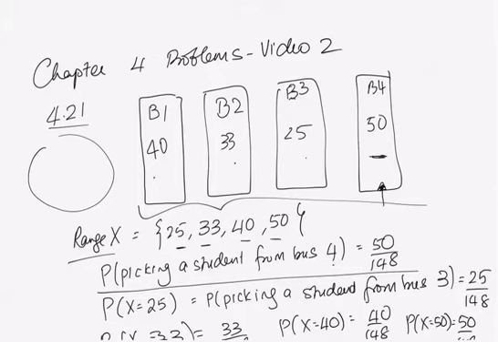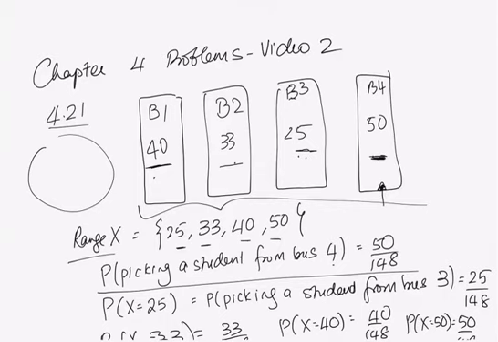So since these larger numbers have more weight probabilistically and these smaller ones have less weight, the weight is just proportional to the value, it seems like intuitively it must be that the expected value of x should be higher, because with y, they all carry equal weight of a quarter. With x, this one carries weight 50 over 148, this one 25 over 148, and so on.